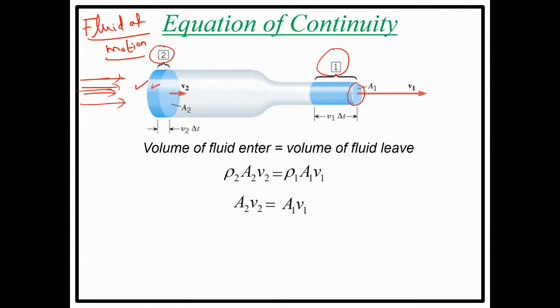Now I'm going to calculate how much fluid is flowing through this area. So I can write the fluid flow in terms of Q. I can write Q2. Q2 is the fluid flow. So what is fluid flow? My fluid flow is nothing but how much volume is entering through this area. Am I right? Yes.